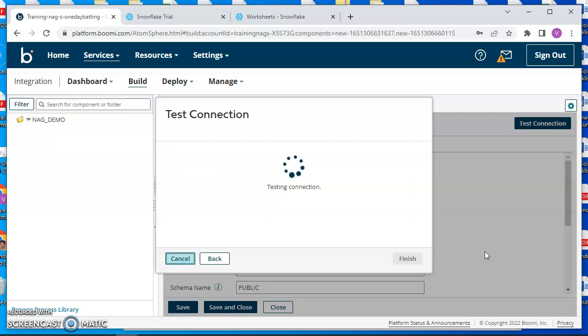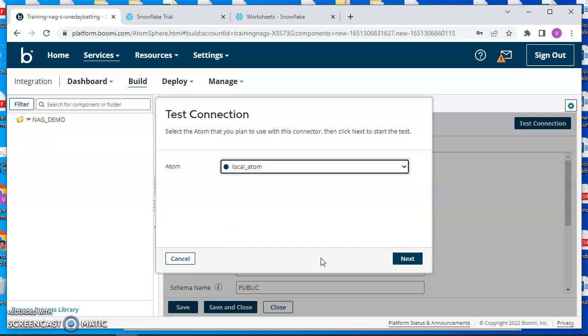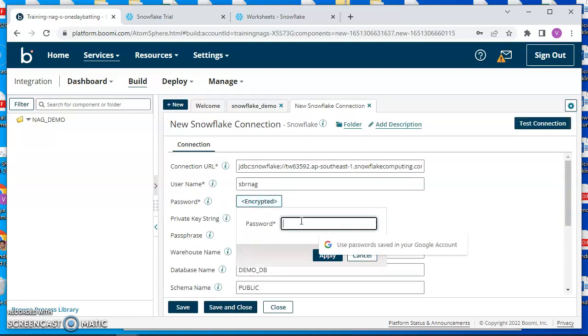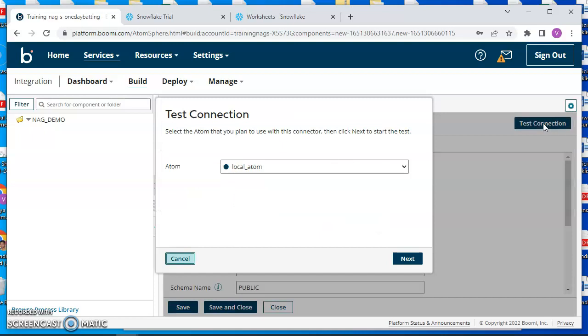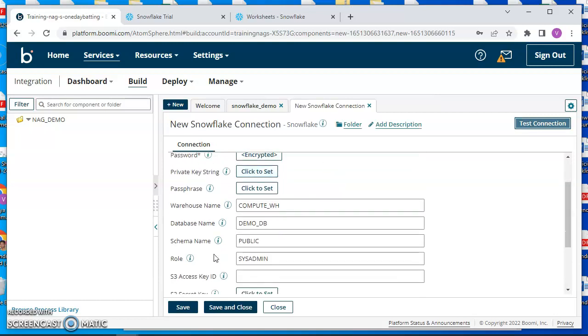Let's see. It's making a ping. I think the password was wrong. Just test the connection again. Yeah, you can see the connection is successful. Finish, and now we are trying to connect to the database.